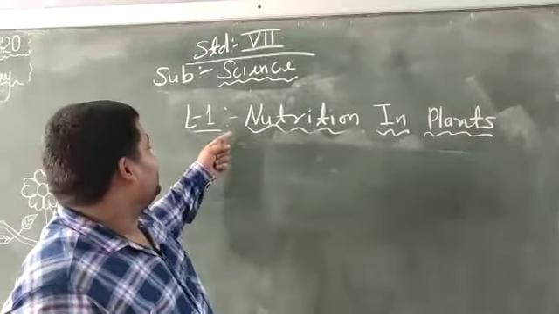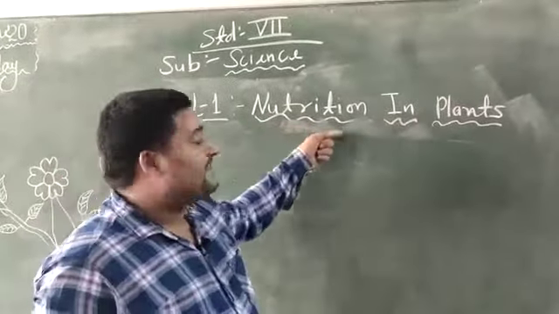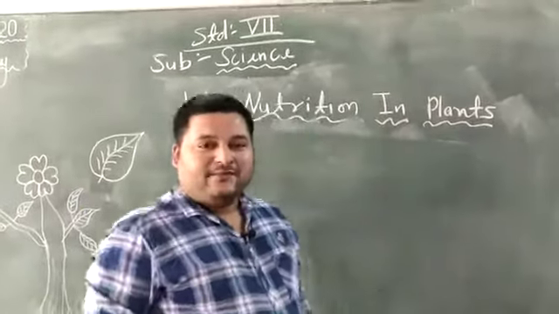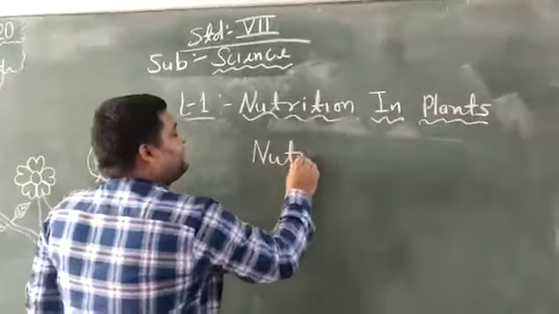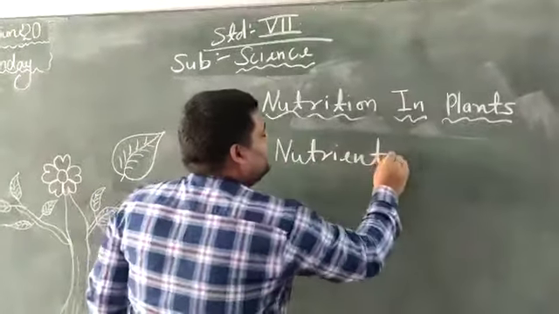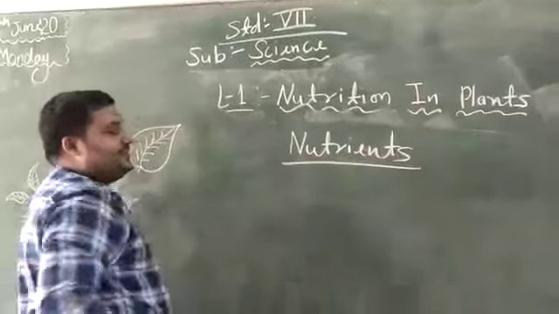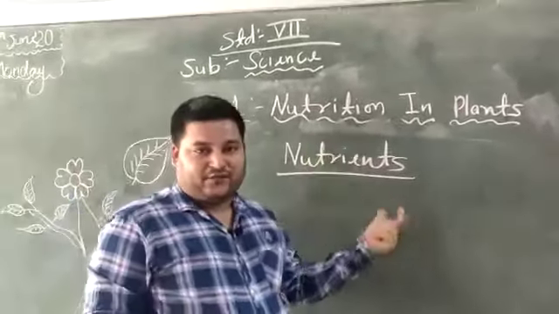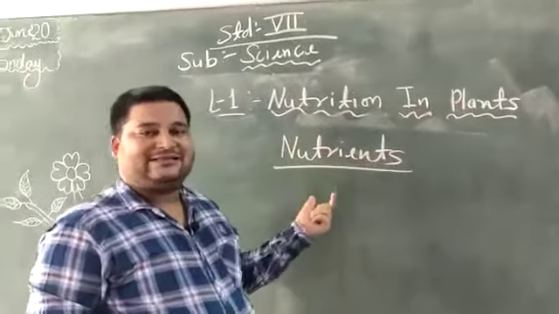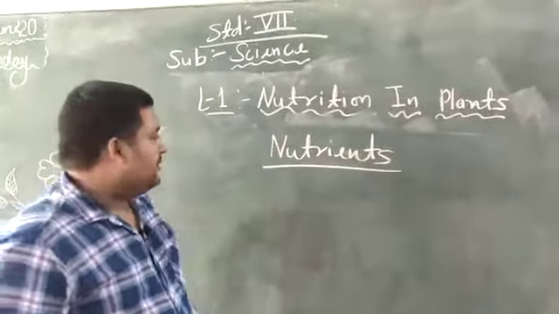Today we'll start lesson number 1, nutrition in plants. Before that we will see one word, nutrients. You have seen nutrients in the previous year. What is a nutrient? Nutrients are the components of food which provide us energy and help in growing.